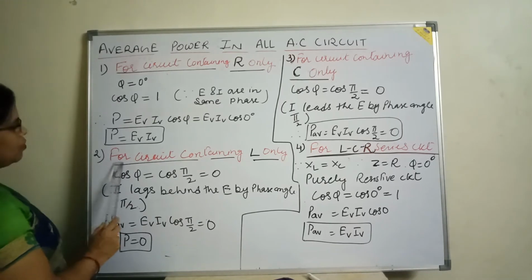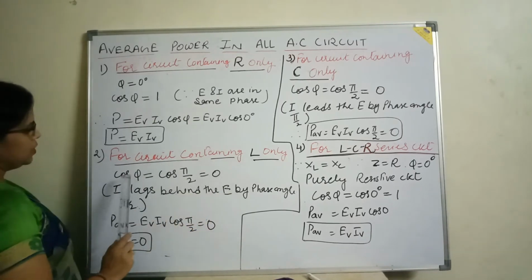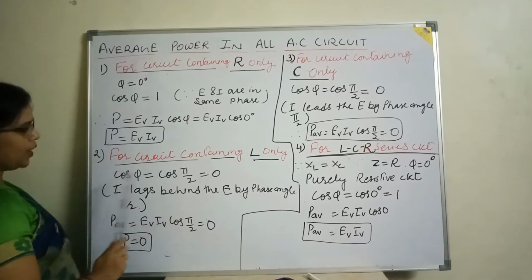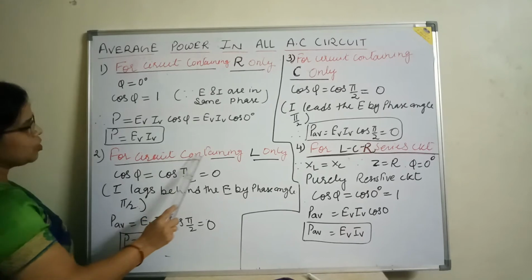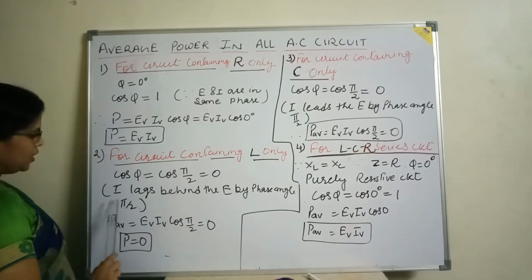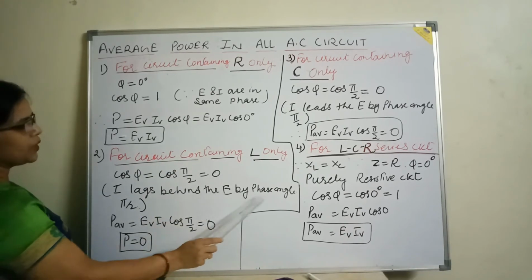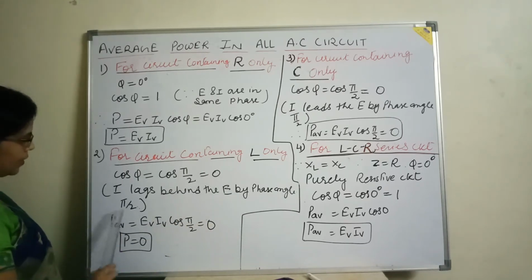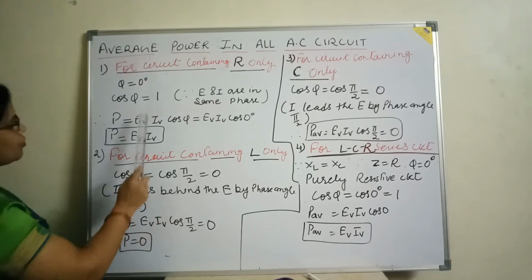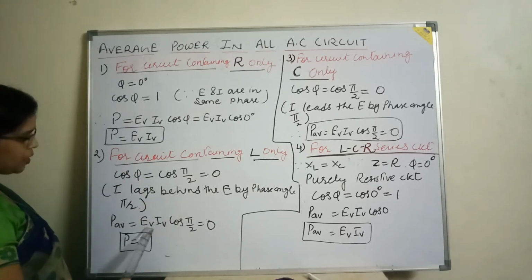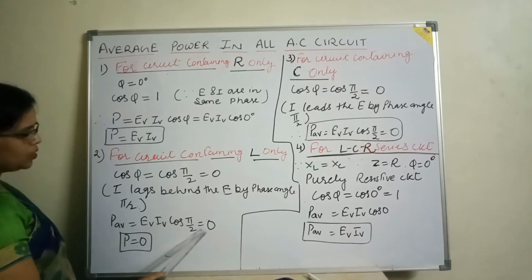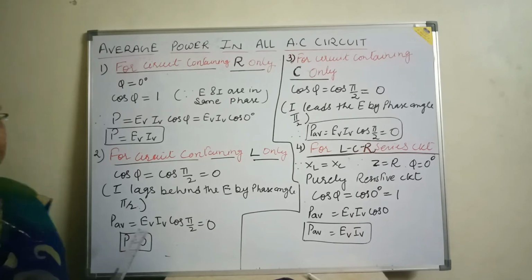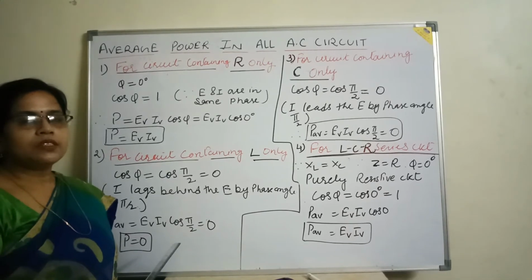Now we will see for the circuit containing L only, we have cos phi is equal to cos pi by 2 is equal to 0. Why? The reason is that in the case of a purely inductive circuit, the current lags behind the voltage by the phase angle pi by 2. This we have read already. So when we substitute this value in the formula of the power, P average comes out to be E_V I_V cos pi by 2, and this will be equal to 0. It means the average power dissipated in the purely inductive circuit will be equal to 0.